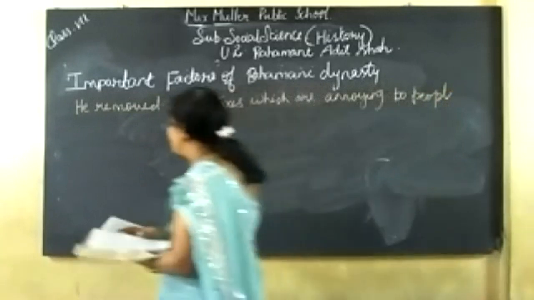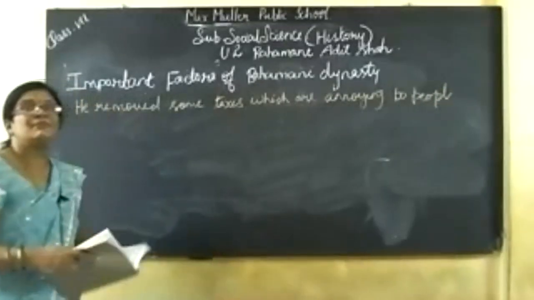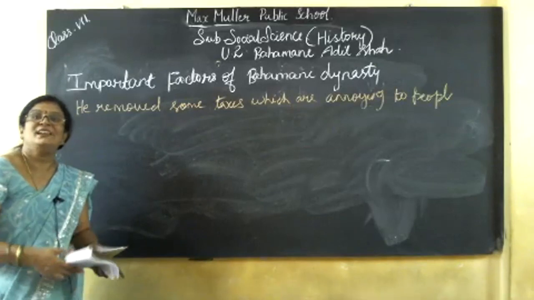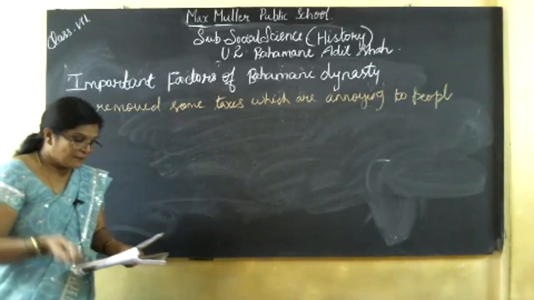Actually, Muhammad Gawan was himself a philosopher.